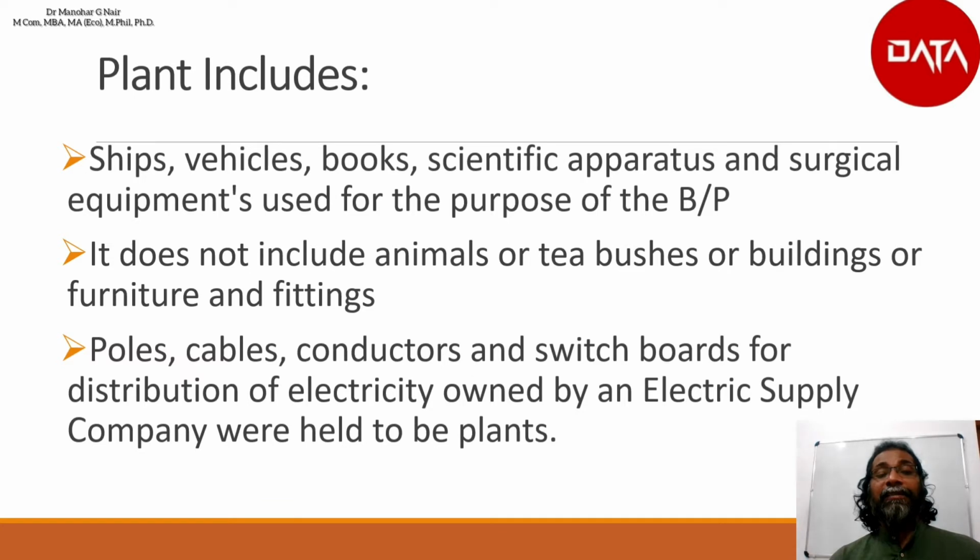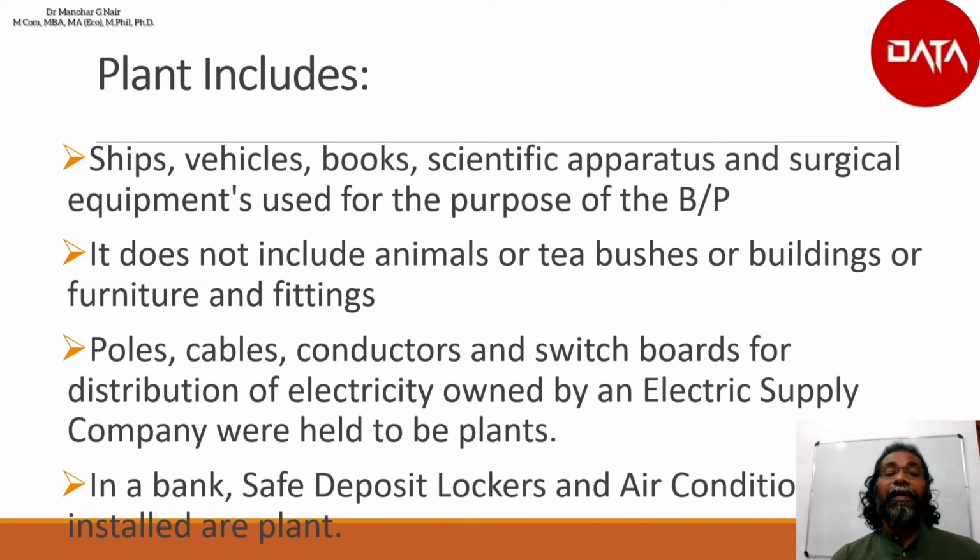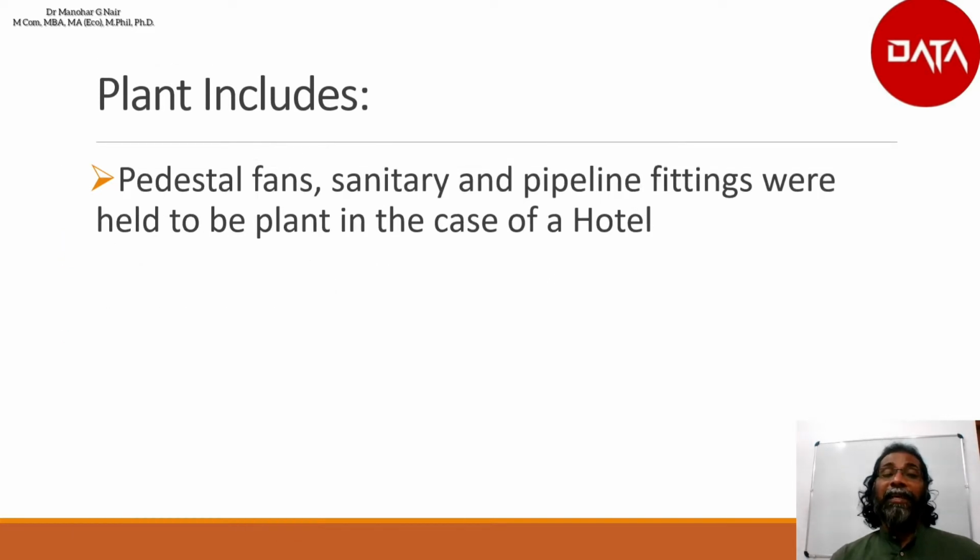Cables, conductors and switchboards for distribution of electricity owned by an electric supply company were held to be a plant. In a bank, safe deposit lockers and air conditioners installed are considered to be plant. Pedestal fans, sanitary and pipeline fittings were held to be plant in the case of a hotel.